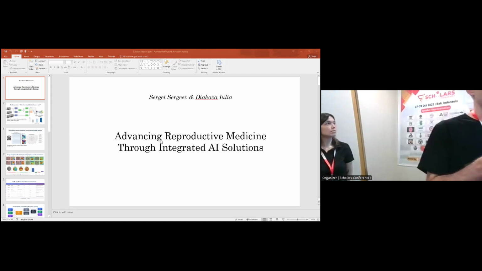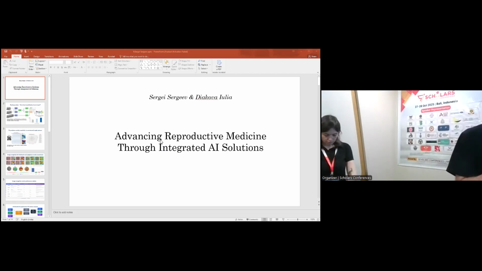So what we did next, we want to combine our previous work with different neural network structures in one pipeline for analytical approach in embryology and embryology data inside the lab.